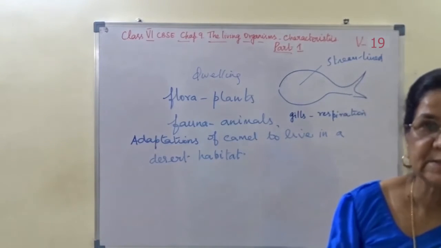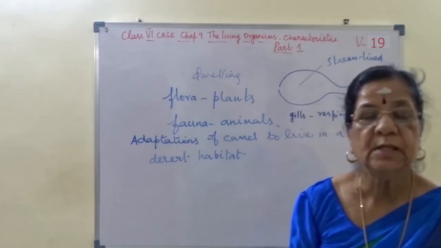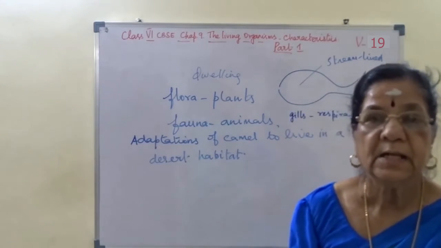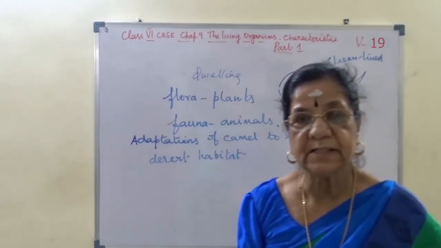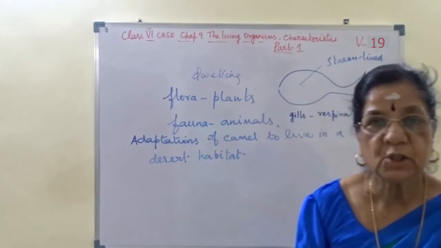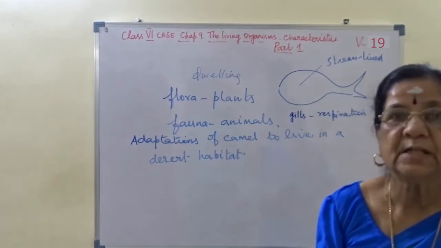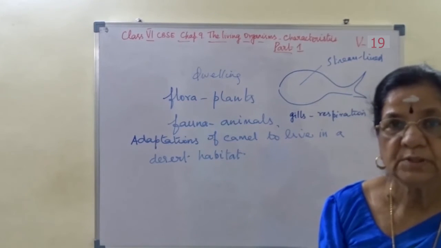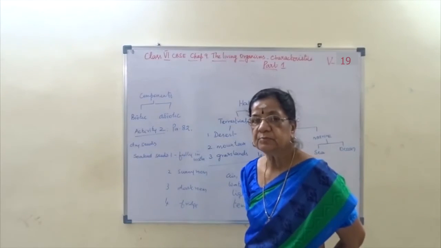Living things present in the different habitats are called biotic components, and non-living things such as air, wind, water, weather, light and temperature are called abiotic components. We will continue now.